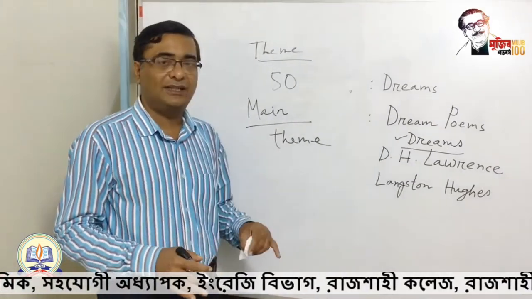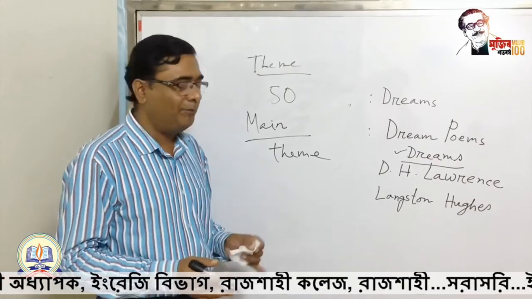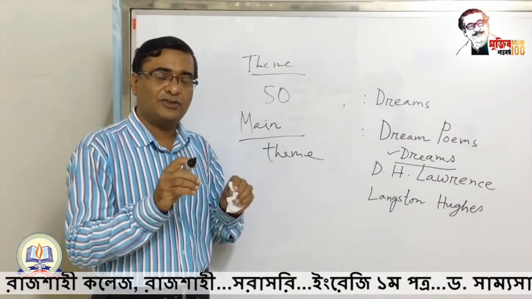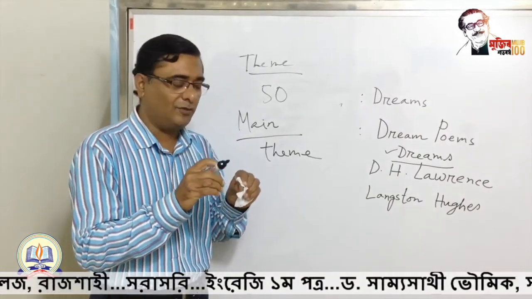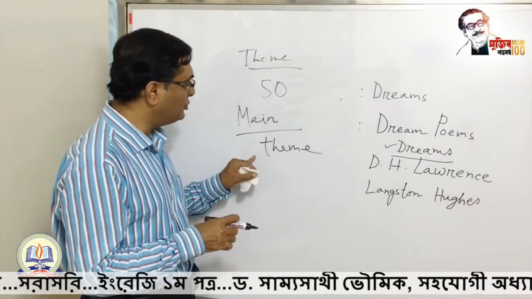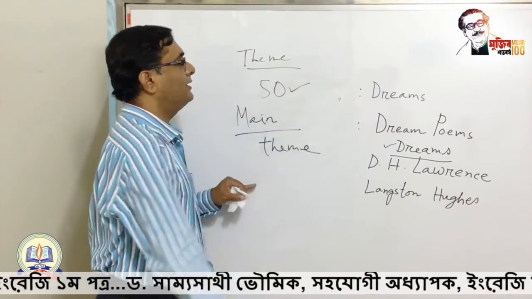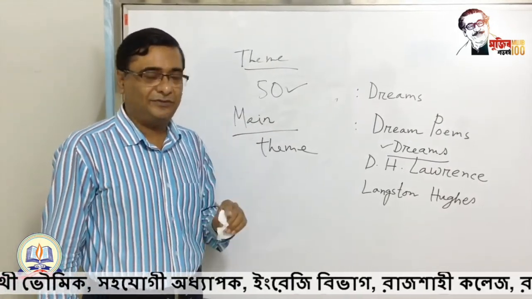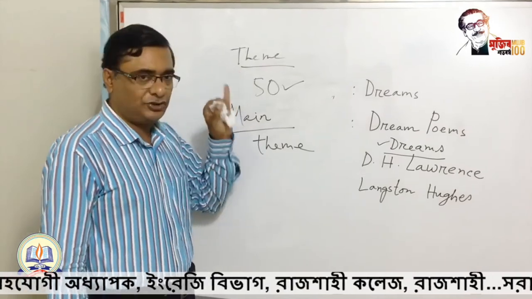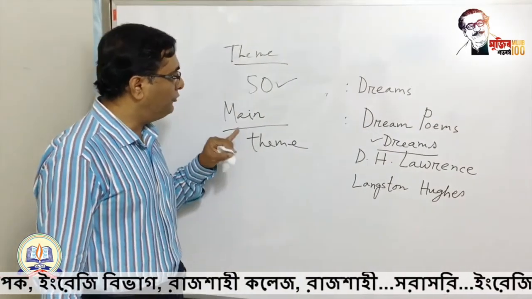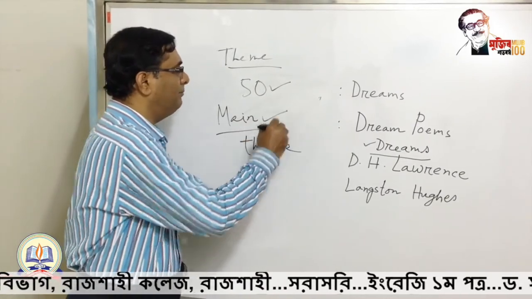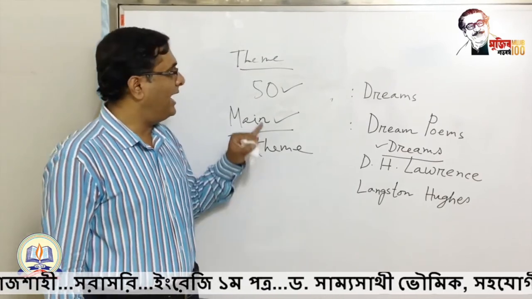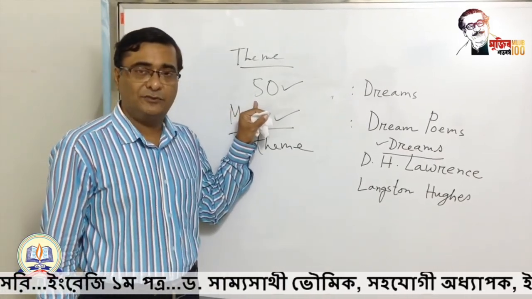Your focus has to be on the theme of the passage, not on the summary. Summary is just the same thing in brief. Theme is basically the focus on the main idea of the text, the passage or the poem. So naturally, the length of theme is shorter than the length of summary. So this is the basic difference: not only is the length of theme shorter than the length of summary, but the focus of theme is basically on the main idea of either the passage or the poem. And you should restrict yourself within 50 words.